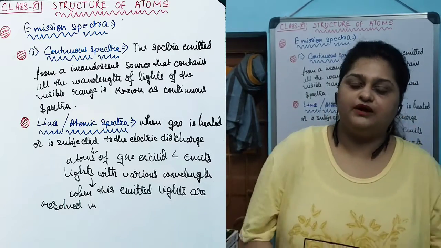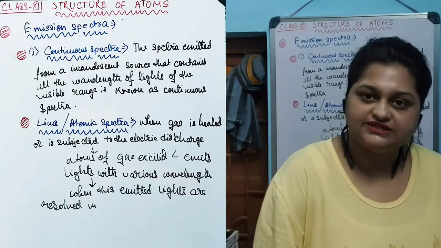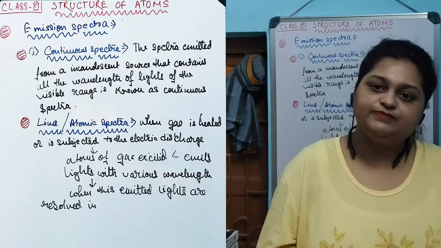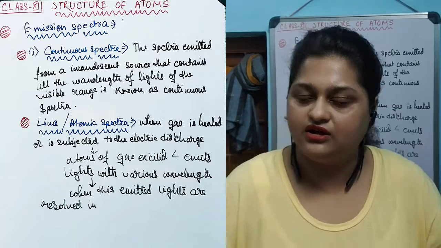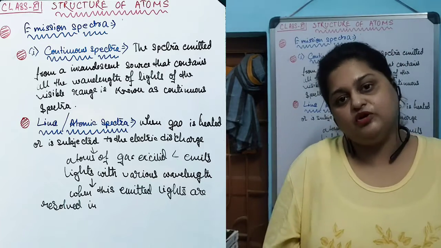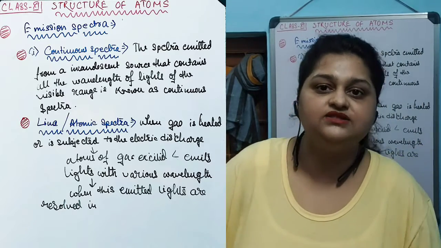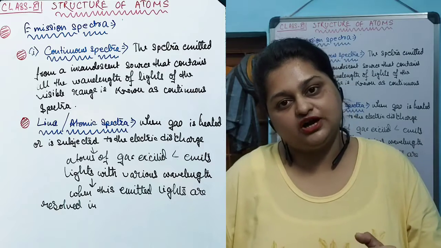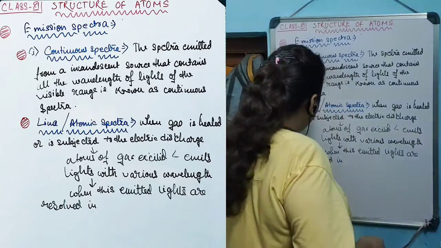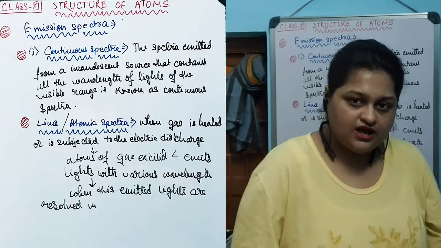The band of spectra that we will get after this entire process will be a continuous band of different colors, one after another. This type of spectra, without any discontinuity between them, is known as the continuous spectra. Now line spectra, atomic spectra are quite different from this kind of spectra.